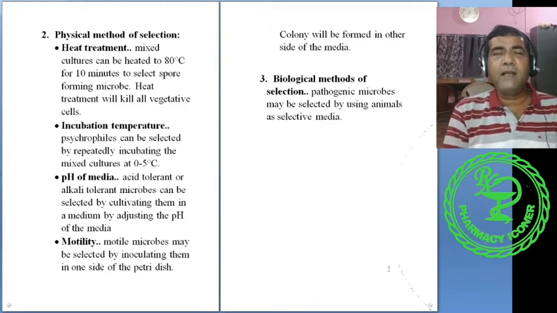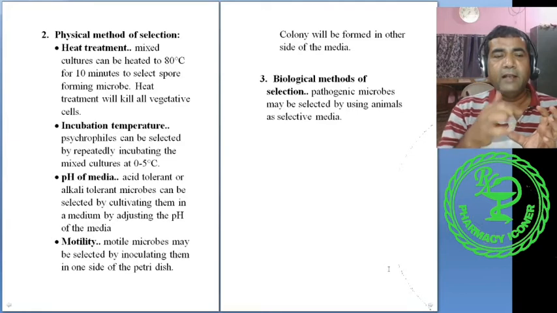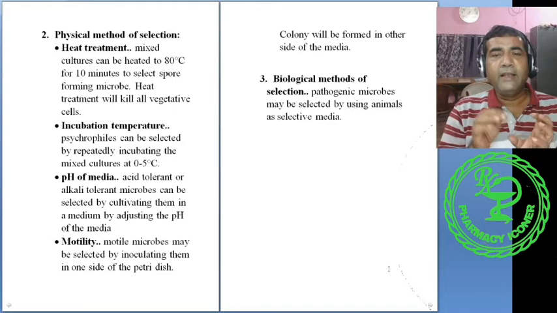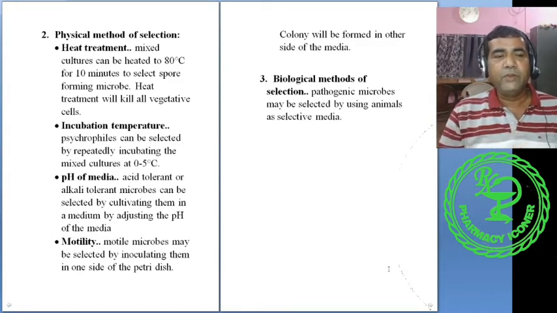Motility. Some microorganisms have the ability to move. So what we do in a culture media, we inoculate them on one side of the dish, and we collect the colonies formed on the other side. This is the petri dish. One side we are inoculating, and from the other side we are collecting the colonies. Why? If the microorganism is able to move, then they will move to the other side and there they will form a colony. So these are the physical methods: heat treatment, incubation temperature, pH and motility.